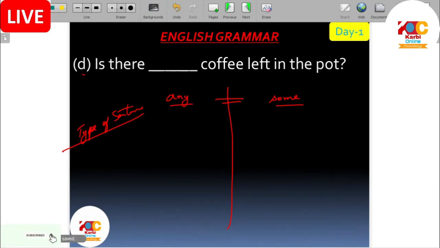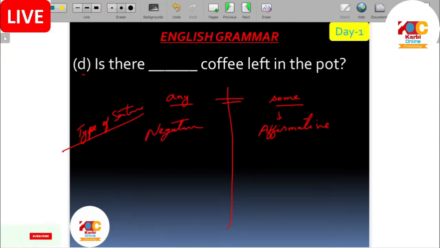But generally what we are doing here is, this some is always used in case of affirmative sentence. Affirmative means not negative. For example, the sun rises in the east. Do your homework. These are affirmative, positive sentences. But the opposite of this is negative sentence.